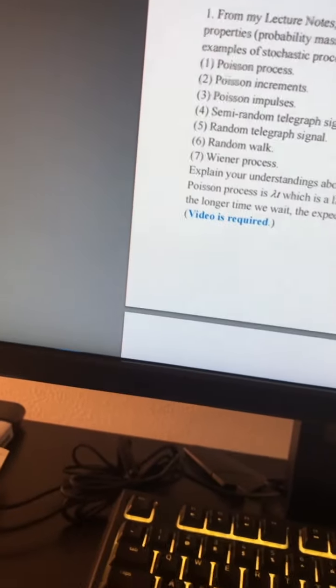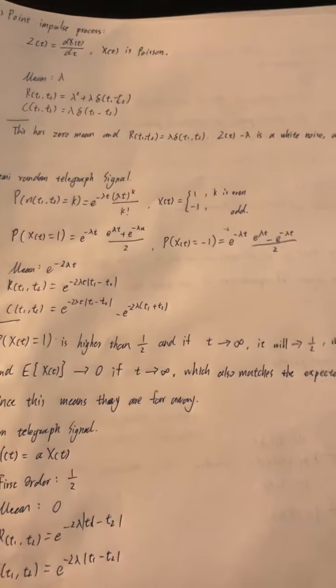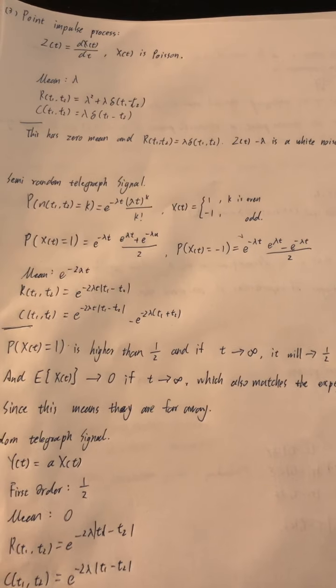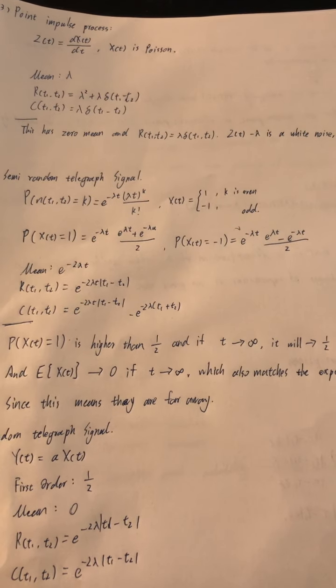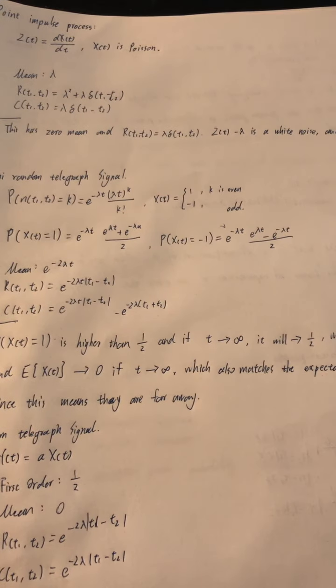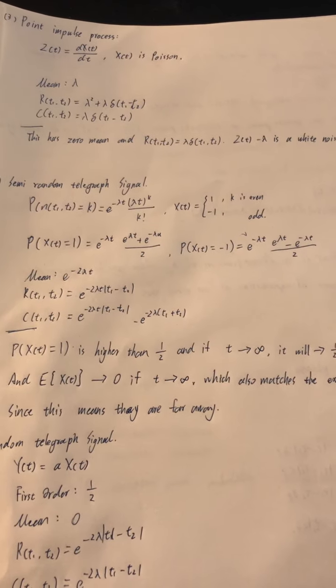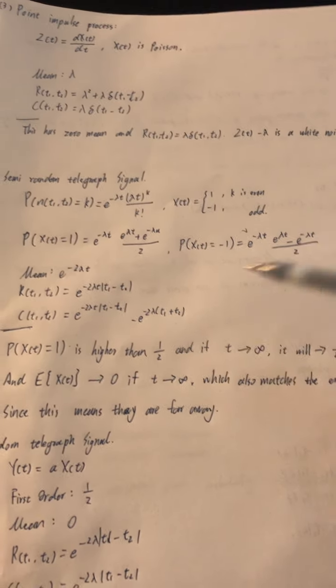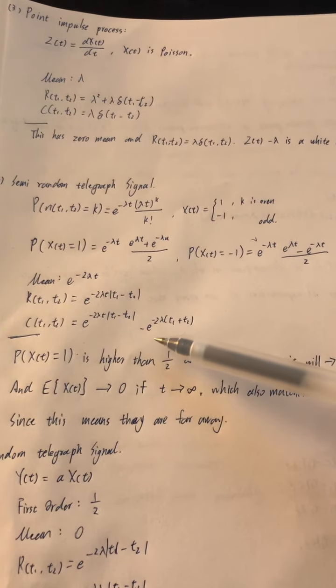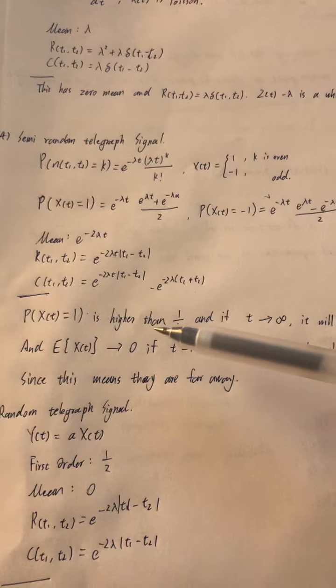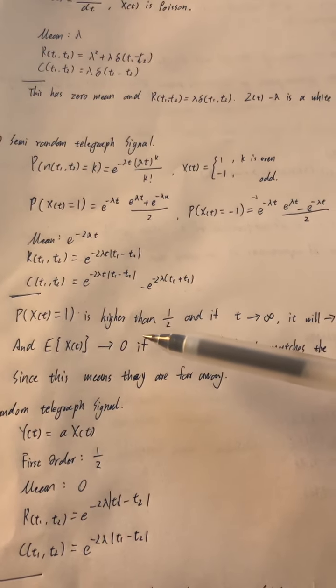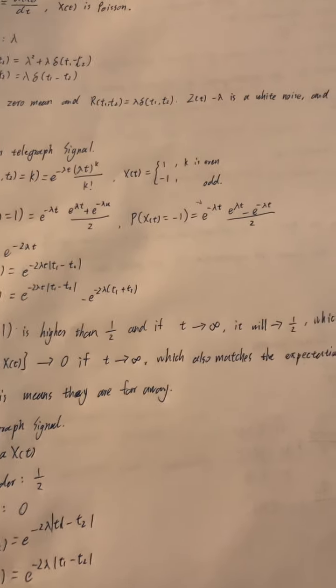And the fourth one, the semi-random telegraph signal. So the semi-random telegraph signal has these properties. It is a function in this form, and the mean is e to the minus 2 lambda t, and the autocorrelation R(t1, t2) is equal to this one, and the autocovariance is this one. The probability of X(t) equal to 1 is higher than 1 over 2, and